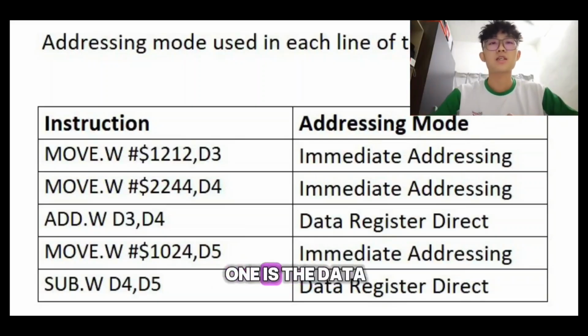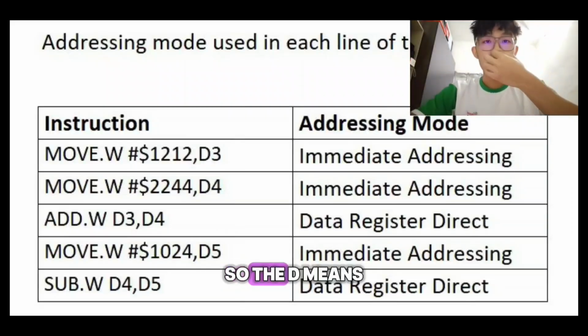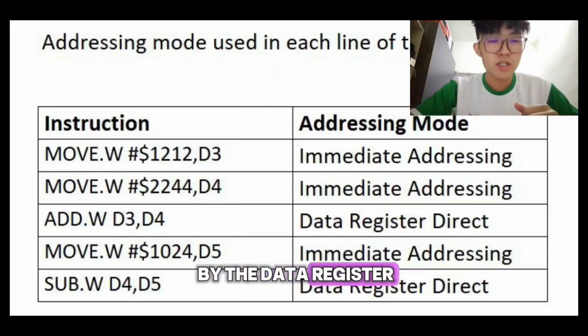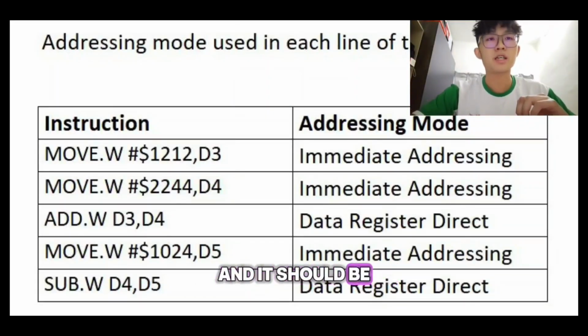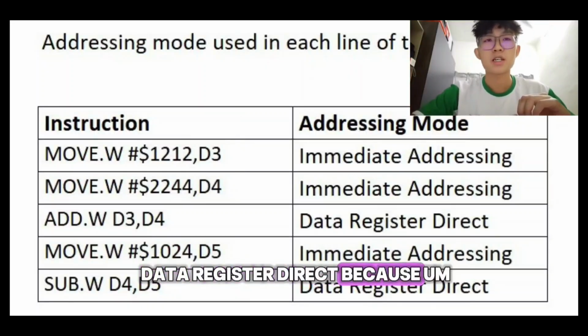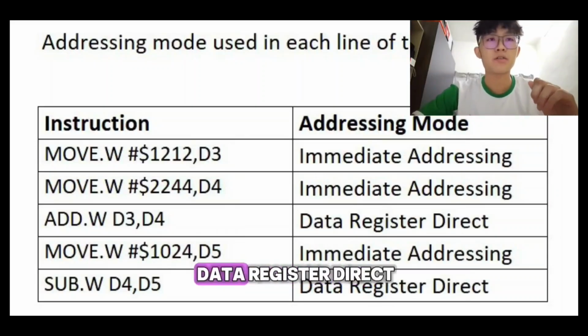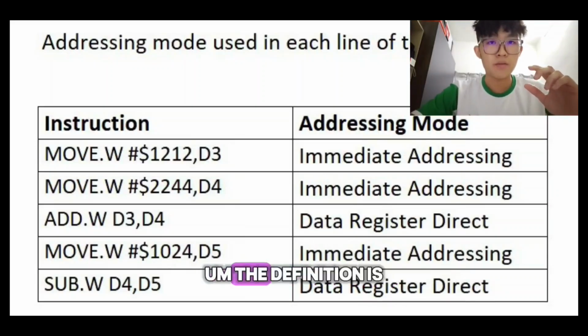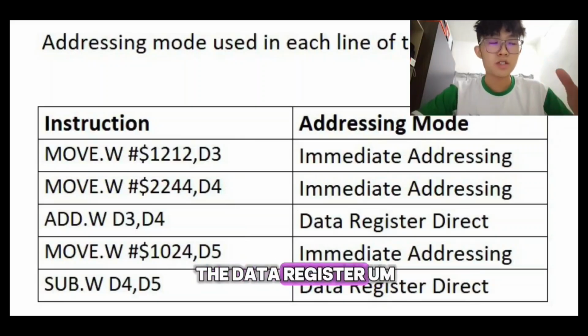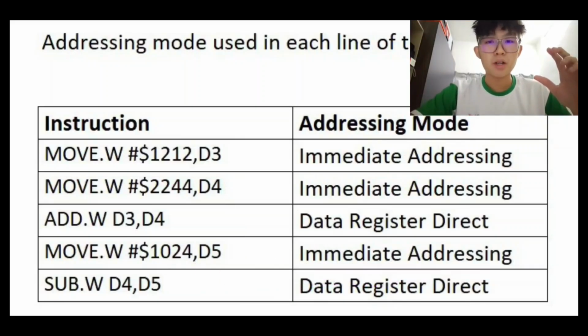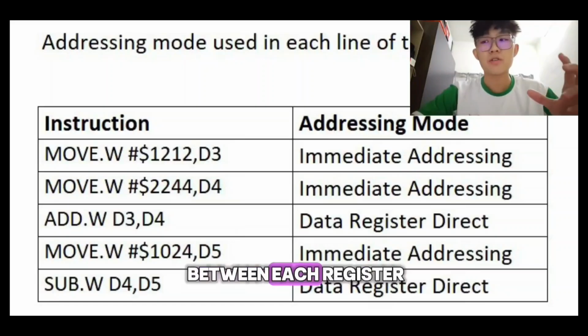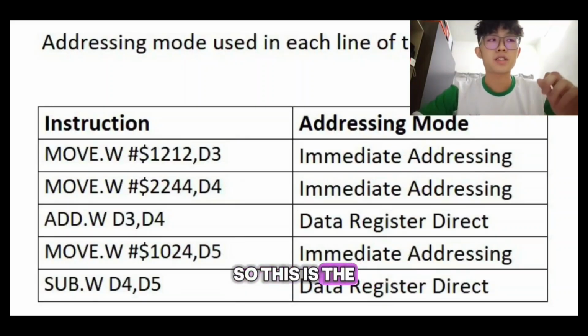This one is data register direct. The D means the data register, and it should be data register direct, because add.w D3, D4 means that D3 is added to D4. The definition of data register direct is that the data is moved between registers. So this is the definition of data register direct. And then the next one is